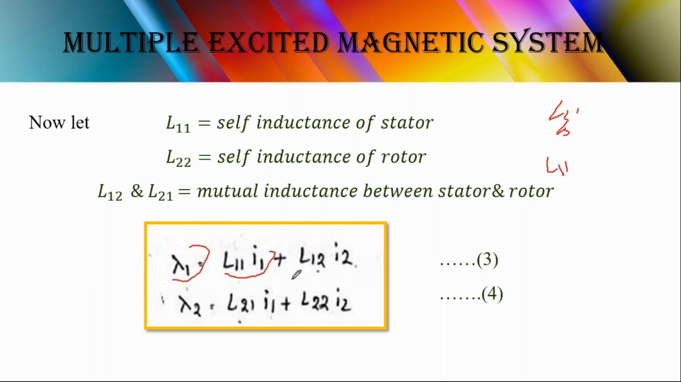Similarly, L12 is the inductance in the first circuit due to the current I2. Based on these four parameters, we derived these two equations, lambda 1 and lambda 2, represented as equations 3 and 4. Now by using these two equations, let me see what will happen.